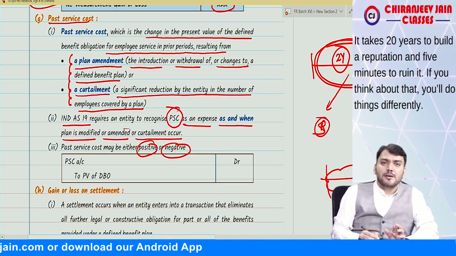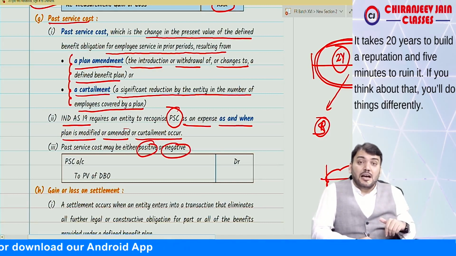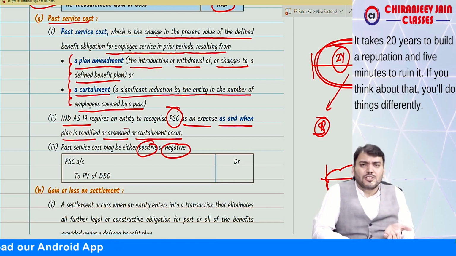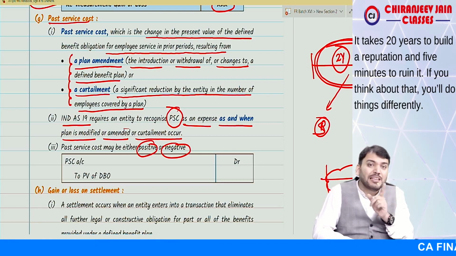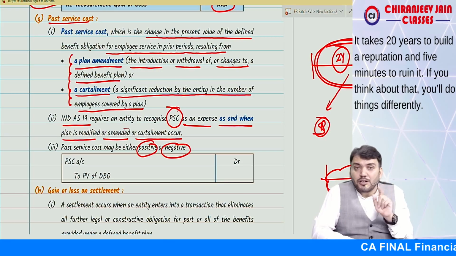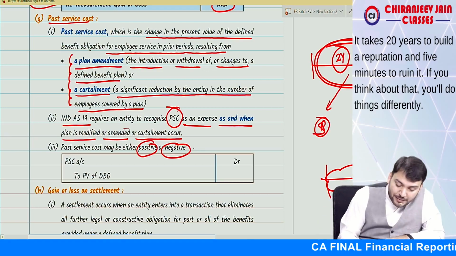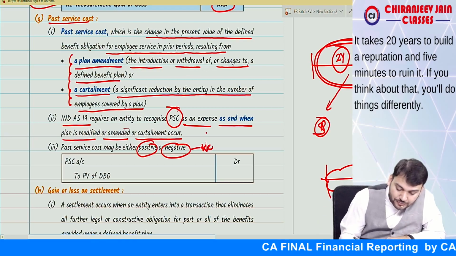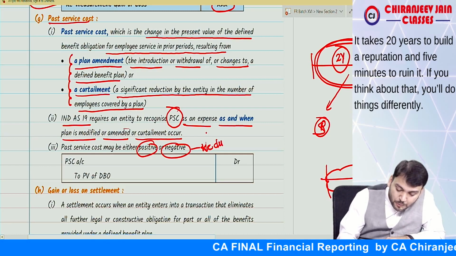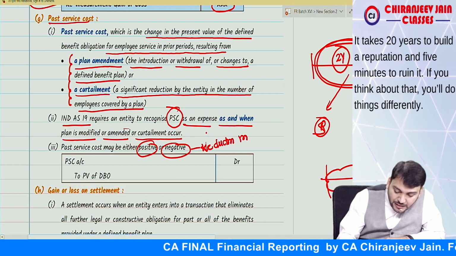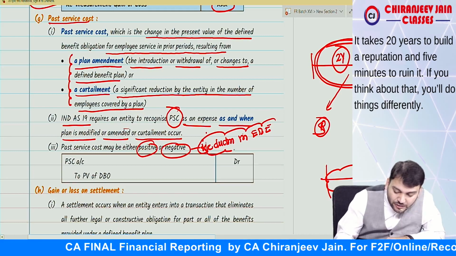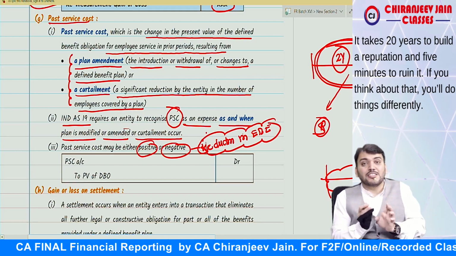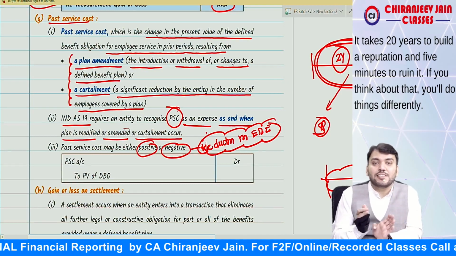Positive or negative means if there is a curtailment, of course the past service cost will decrease, meaning your present value of DBO will decrease. The past service cost can be negative or positive. When I am saying negative, it means it is a reduction in employee benefit expense of that period. It is not a gain. So this past service cost can be positive or it can be negative.